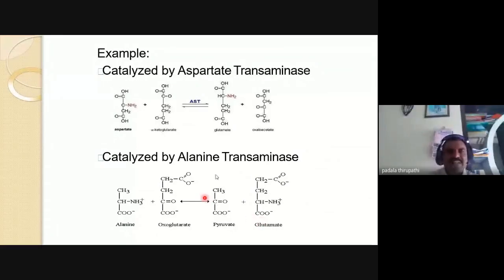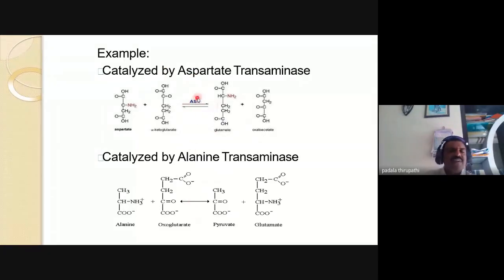For example, see here, this is catalyzed by aspartate transaminase and this is catalyzed by alanine transaminase. Remember, my dear friends, all these reactions are reversible.